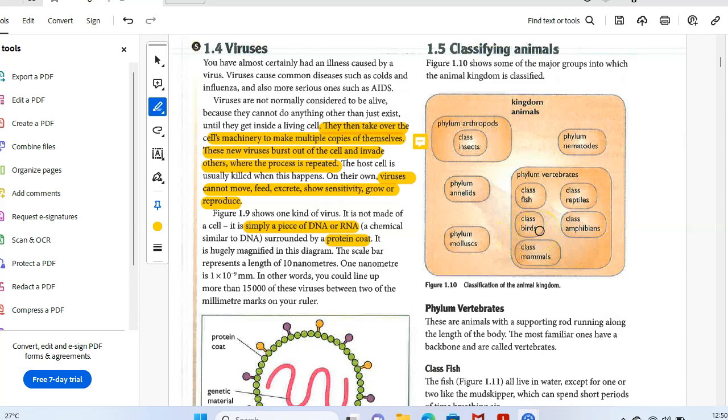Birds means archosaurs and Archaeopteryx, and class amphibians, frogs, etc. Class mammals, humans, we humans. So you need to remember this diagram as well for the MCQs and for the exam questions.